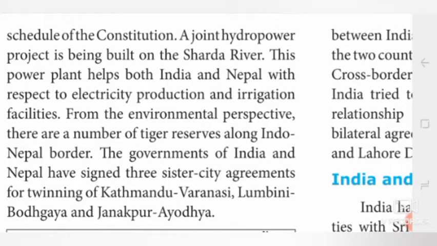From the environmental perspective, there are a number of tiger reserves along the Indo-Nepal border. So we established so many tiger reserves. Not only that, we developed many electricity production and irrigation projects with the two countries along the Indo-Nepal border. The governments of India and Nepal have signed three sister city agreements for twinning of Kathmandu to Varanasi, Lumbini to Bodh Gaya, and Janakpur to Ayodhya. This we call a sister city agreement.